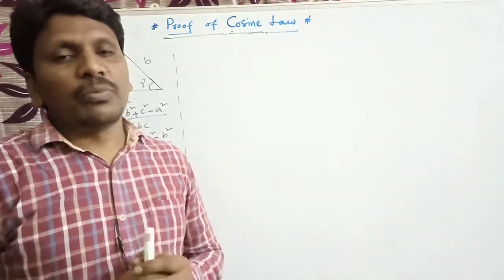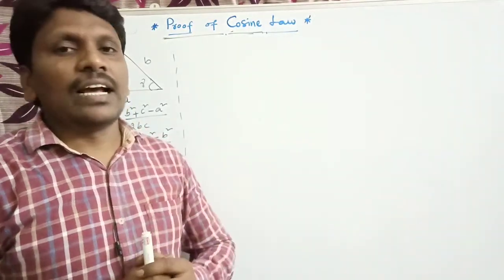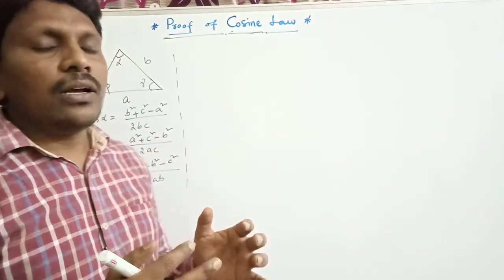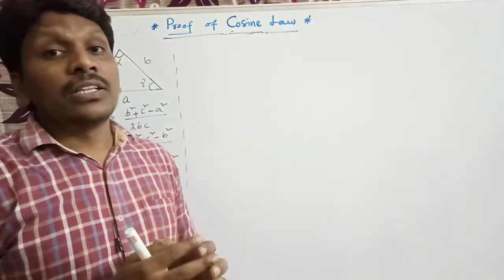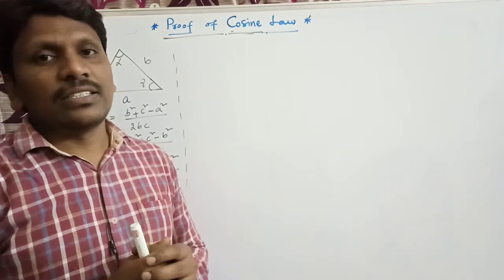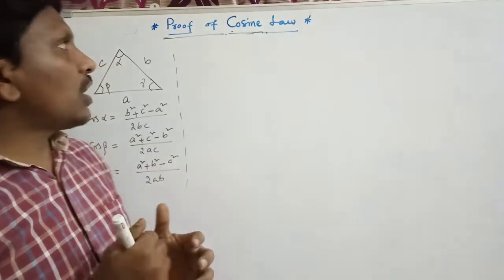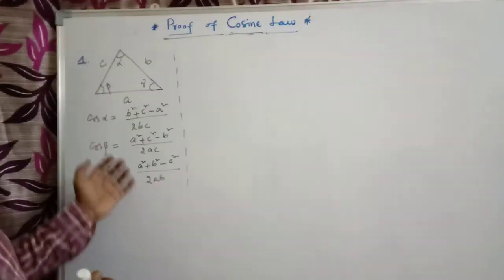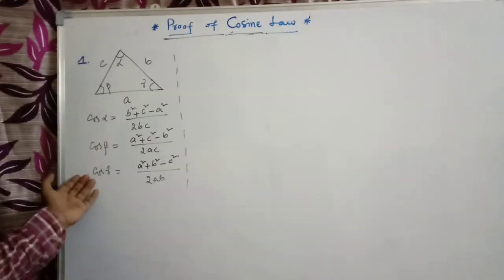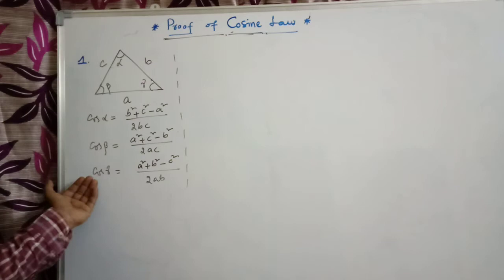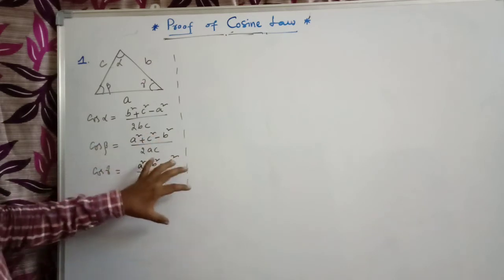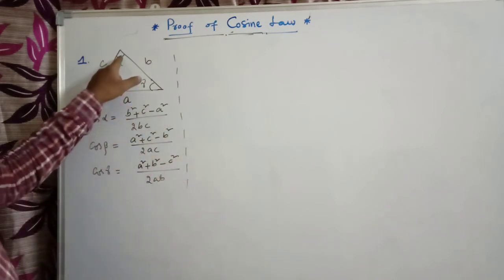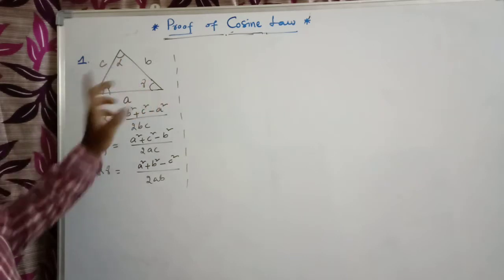Now I am going to explain the proof of the cosine law. By using this cosine law, we already proved the dot product of the vectors. In this lecture we are going to prove the cosine law. According to mathematics, there are cosine laws, that is cos alpha, cos beta and cos gamma, which can be found from the triangle.